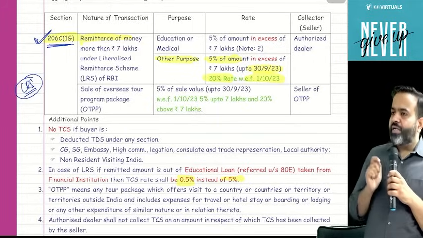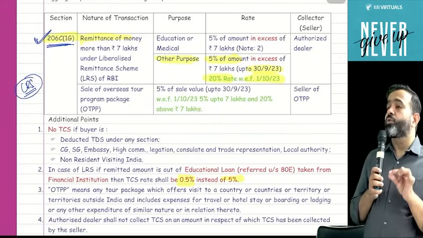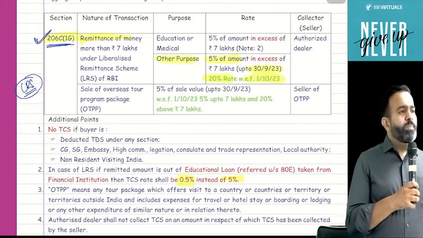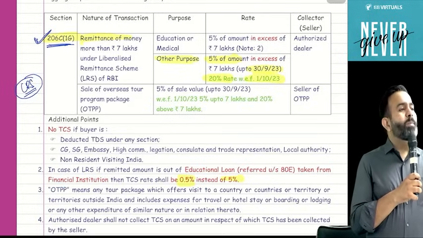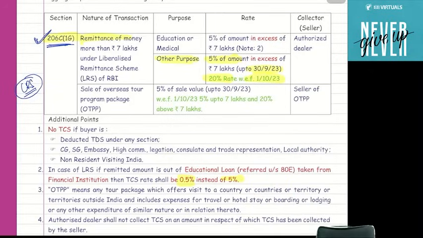Now guys, under section 206C 1G, there is one more point that is related to the OTPP. OTPP means Overseas Tour Package Program. Suppose you want to visit a foreign country for your honeymoon, and you purchase any package, then TCS is applicable.